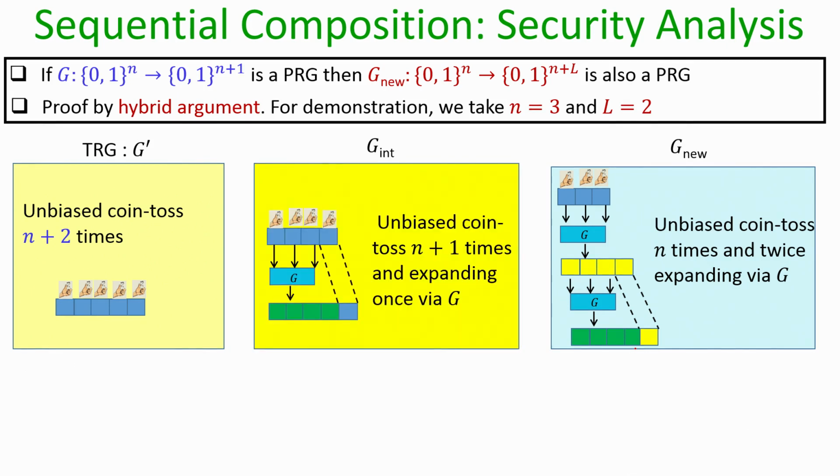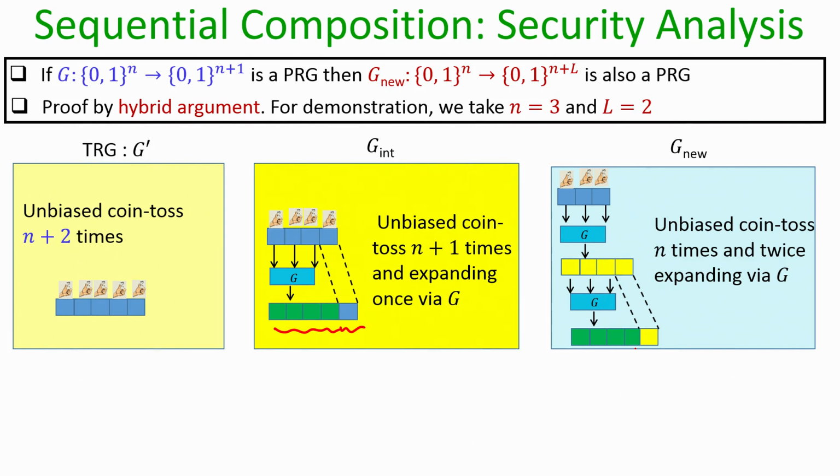To prove that, we are going to introduce an intermediate hybrid, an intermediate construction which we call G-int. What this construction G-int does is it takes an input of size 4 bits which are uniformly random, and on the first 3 bits of the input it invokes G and produces a pseudo random output of length 4 bits, and the last bit of the input of G-int is copied as it is in the overall output, and that is the way the algorithm G-int produces a string of length 5 bits.